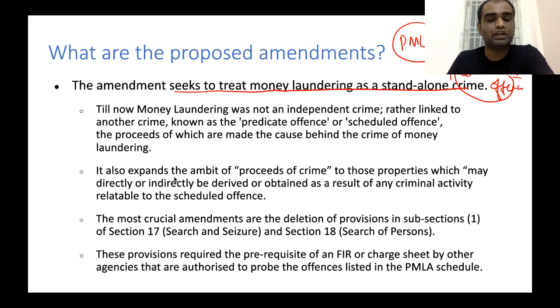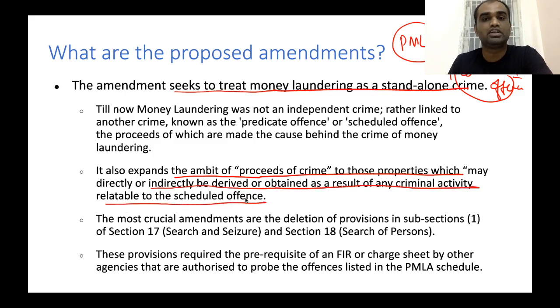Also, this particular amendment expands the ambit of proceeds of crime to those properties which may directly or indirectly be derived or obtained as a result of any criminal activity relatable to the scheduled offense. Okay, so it expands the contours of crime activity when it comes to money laundering. Any money which is obtained directly or indirectly from money laundering can be prosecuted.